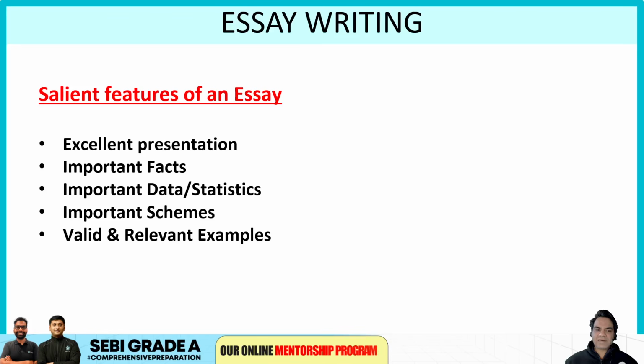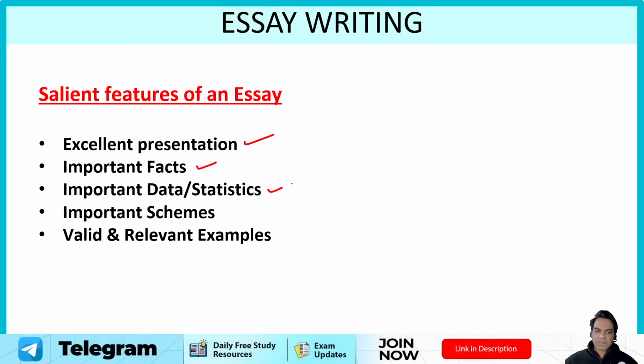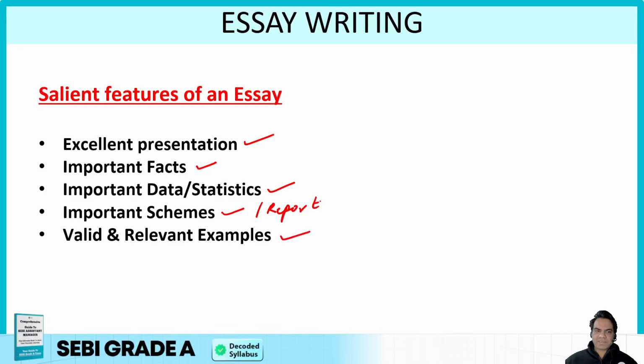Now guys, what are the salient features of an essay? Excellent presentation, important facts that you use to support your thesis, important data and statistics, data points that you mention to support your answer, important schemes that have been launched by the government or any particular report that talks about this particular issue, and valid and relevant examples. These are the salient features of your essay.